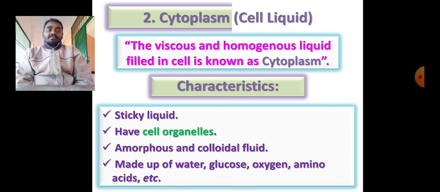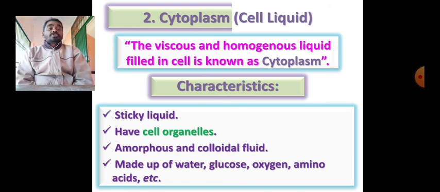Cell organelles, already we have seen in the plant and animal cells, like mitochondria, lysosomes, etc. Those things are found in the cytoplasm only. And cytoplasm has no definite structure. That is why it is technically called amorphous. And it is a colloidal fluid. Colloidal means like dahi, curd, you have seen, or jam you have seen, similar to that.